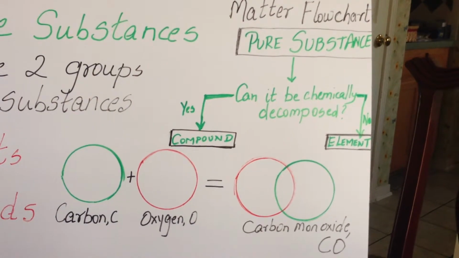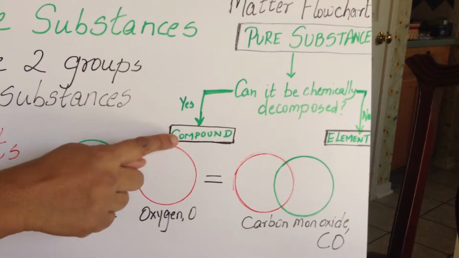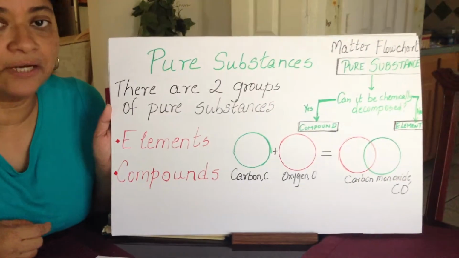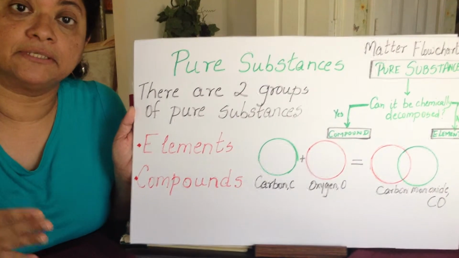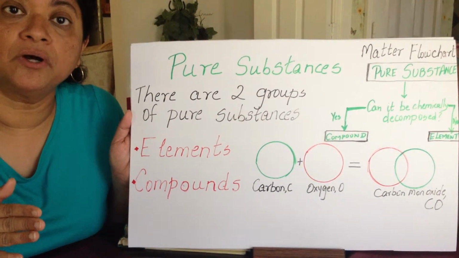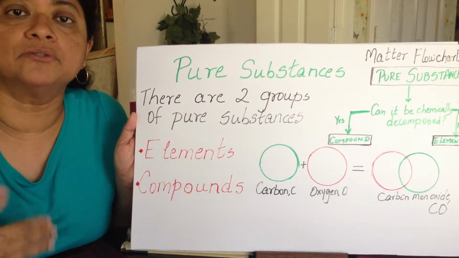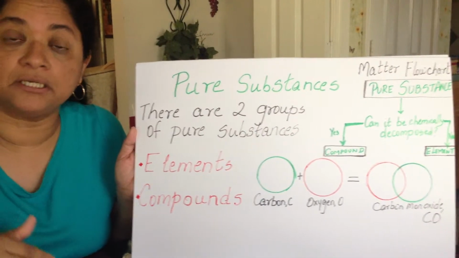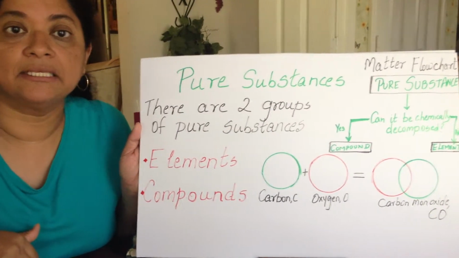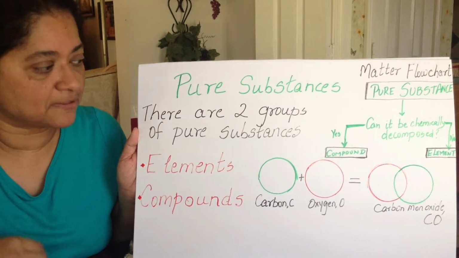If it can be chemically decomposed, then it is a compound. If it cannot be chemically decomposed, then it would be an element. That's how you would differentiate between an element and a compound. Figure out, can it be chemically decomposed? If it can, then it's a compound. If it cannot be further chemically decomposed, it would be an element. And every element on the periodic table cannot be chemically decomposed. It can be broken down by nuclear means, but not by chemical means.